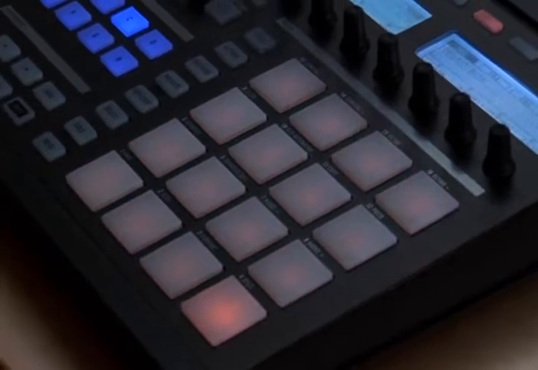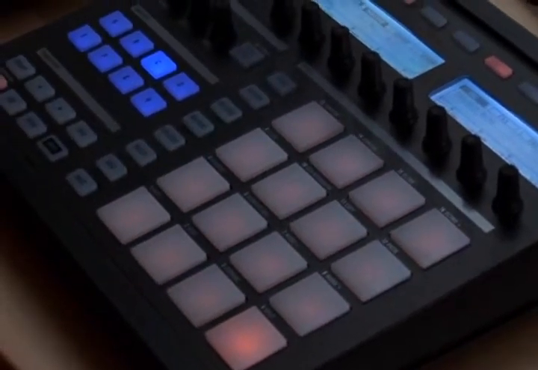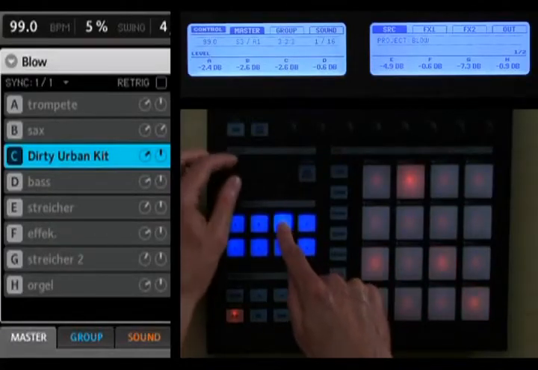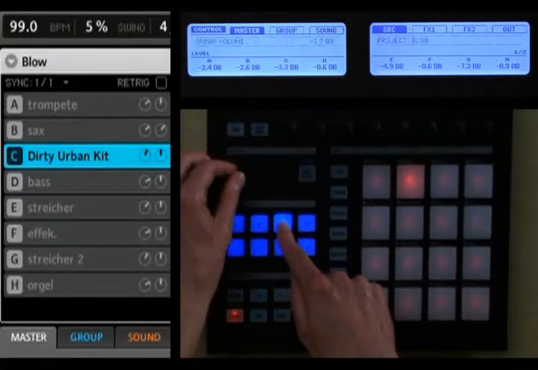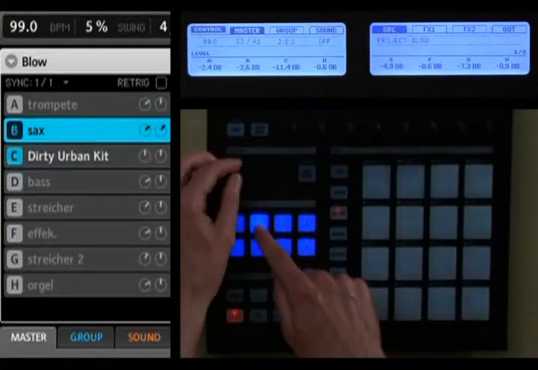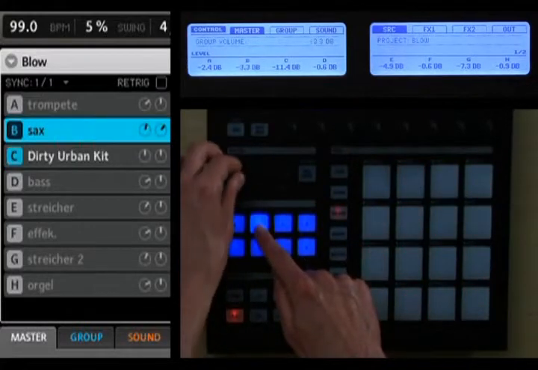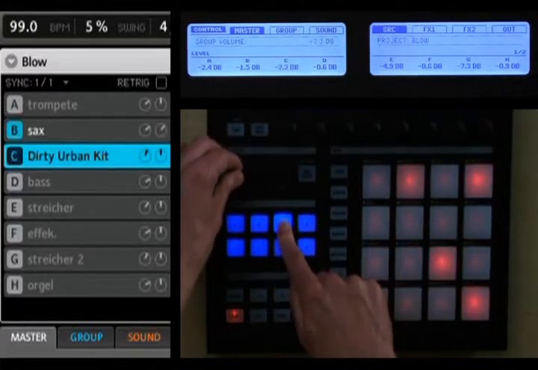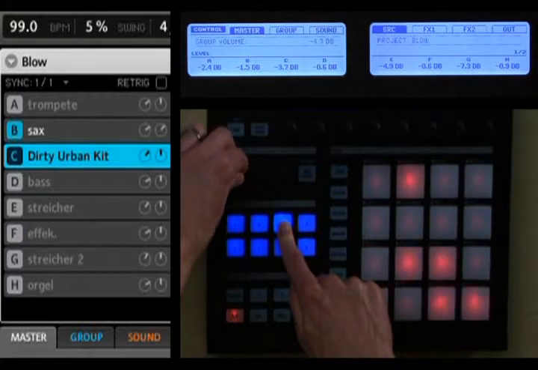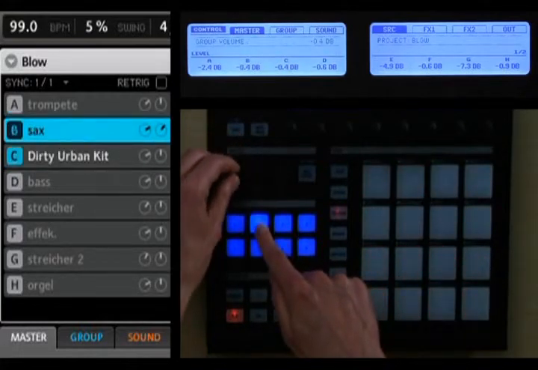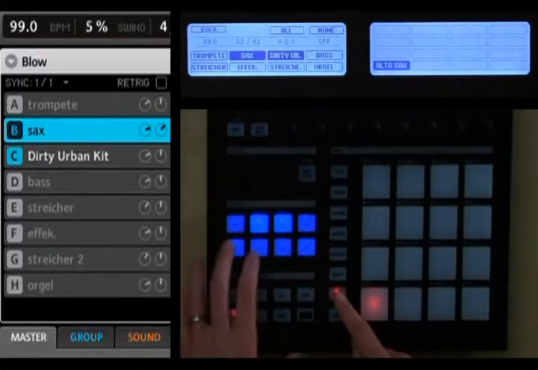We've also added shortcuts to quickly adjust the volume and tune of sounds and groups. Press and hold the pad, then adjust the volume by turning the master volume knob. This allows you to quickly mix your grooves.